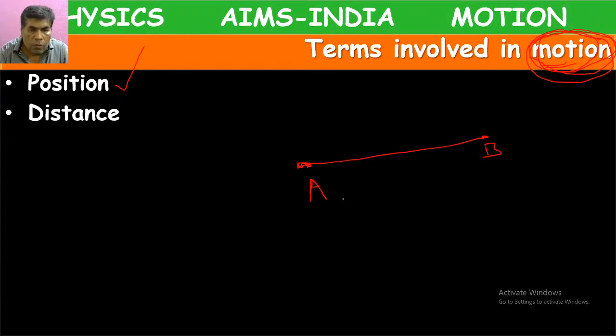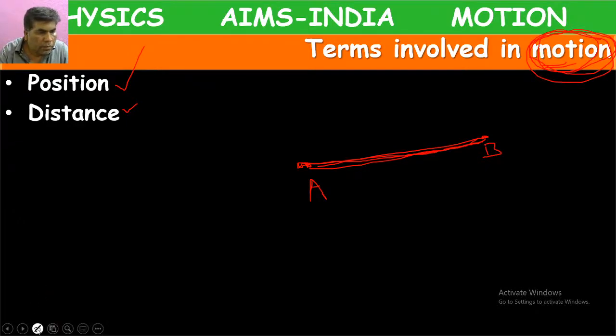Then from A to B, it has covered some length. The actual length covered by the body, we call it distance.